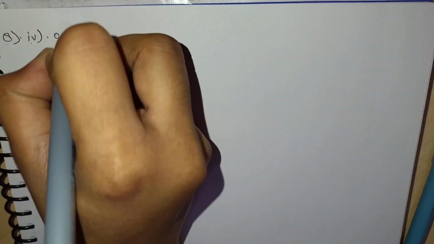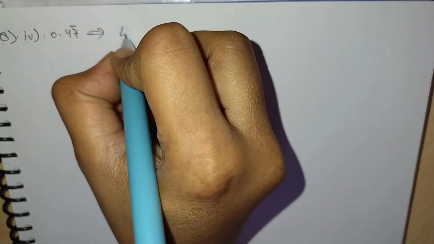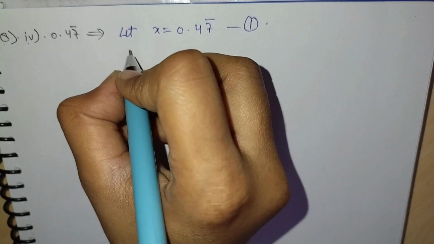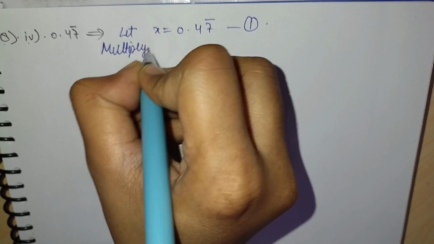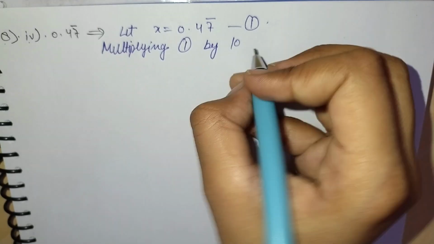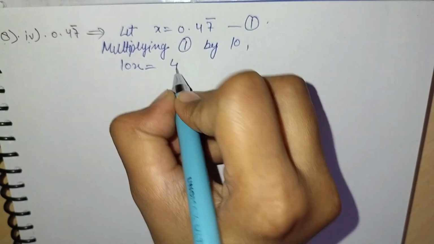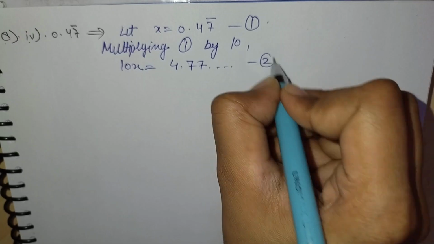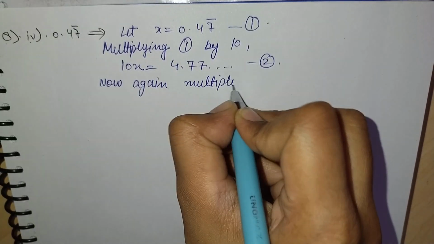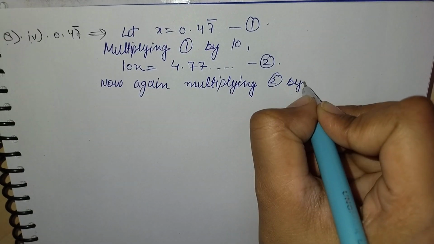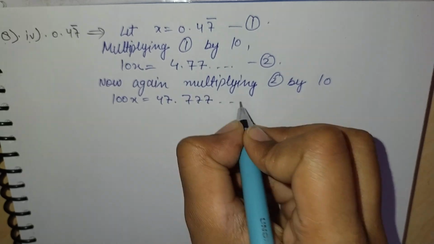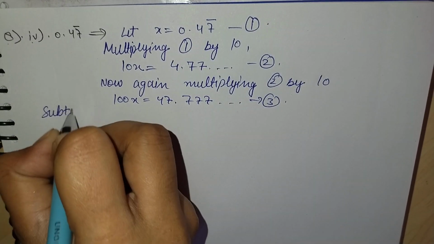Now the fourth part is 0.47. Here 7 is the repeating digit. So put it as the first equation. Multiplying this equation by 10, we will get 10x is equal to 4.7 with the repeating digit. After that, put it as the second equation and then multiply it again by 10. So we will get here 100x is equal to 47.77 and dot dot dot.